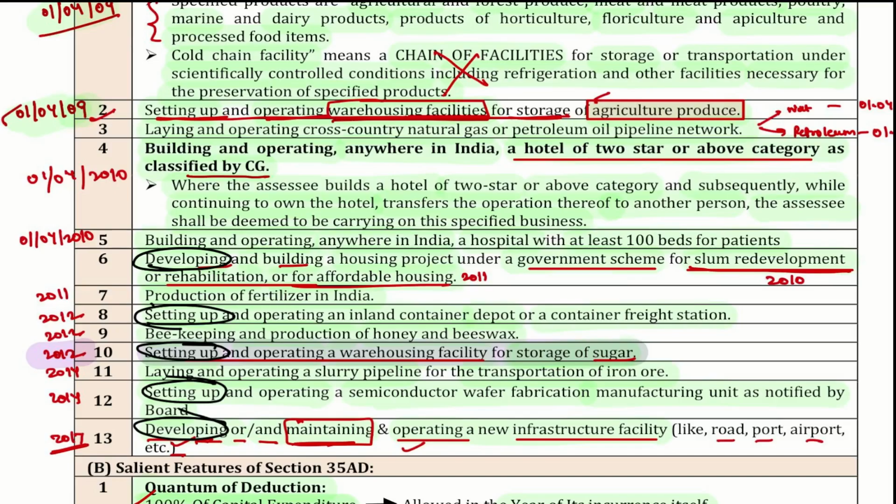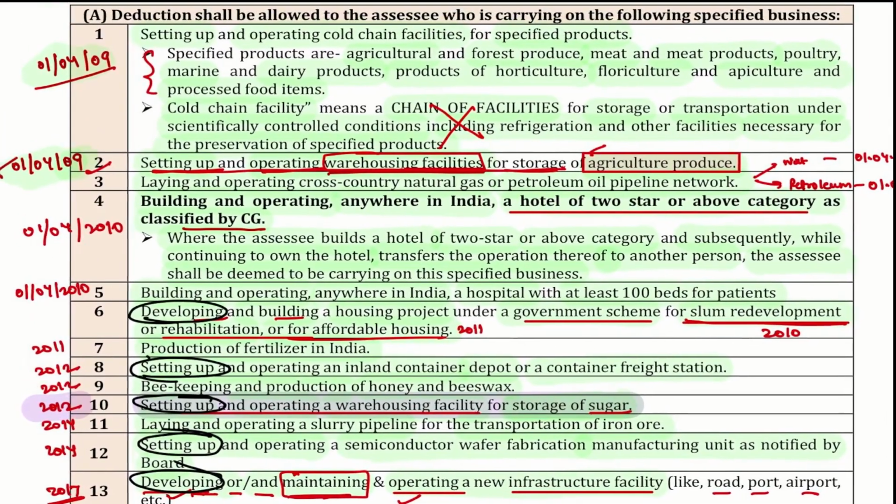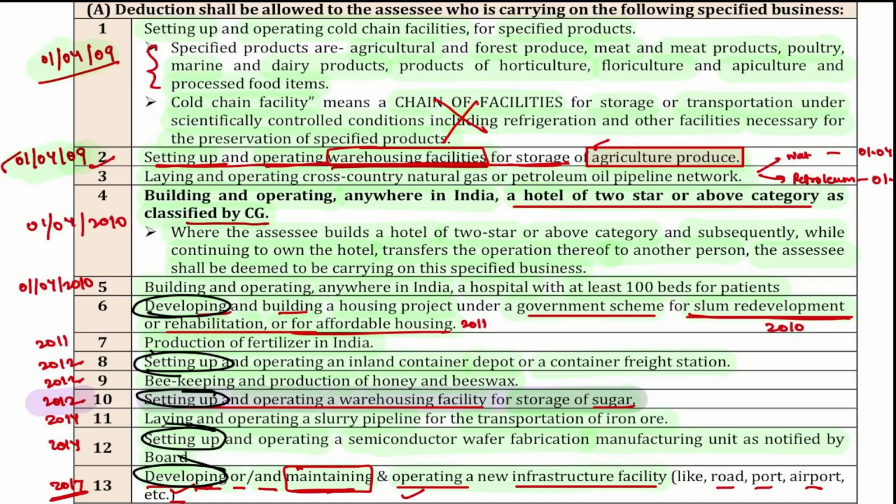Then production of fertilizers in India. Then setting up and operating an inland container depot or a container freight station, beekeeping and production of honey and beeswax, setting up and operating a warehousing facility for storage of sugar, laying and operating a slurry pipeline for the transportation of iron ore, setting up and operating a semiconductor wafer fabrication manufacturing unit as notified by the Board, and the last one was developing, maintaining and operating a new infrastructure facility like road, port, airport.